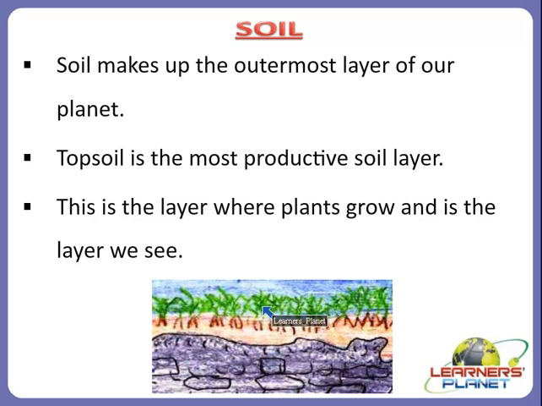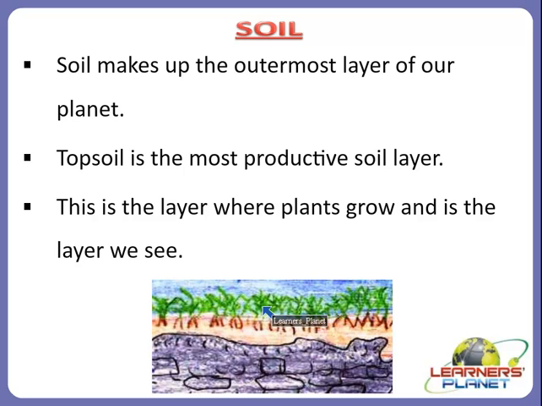Soil scientists have identified over 70,000 kinds of soil, because soil makes up the outermost layer of our planet, right? And it has organic matter, minerals and nutrients.